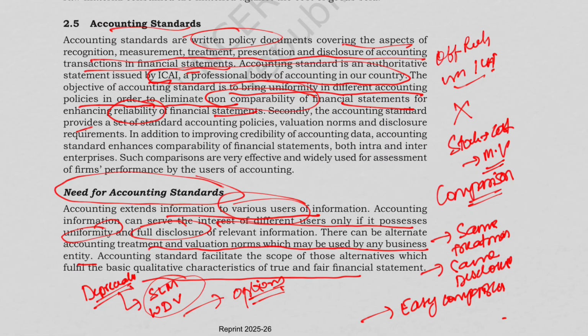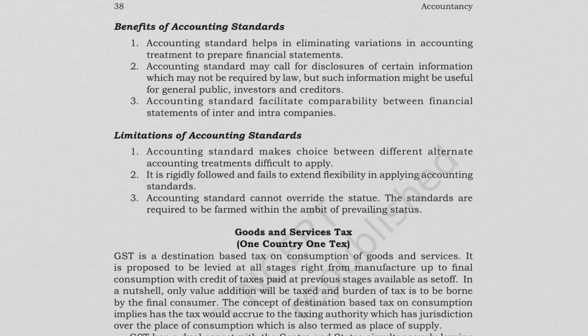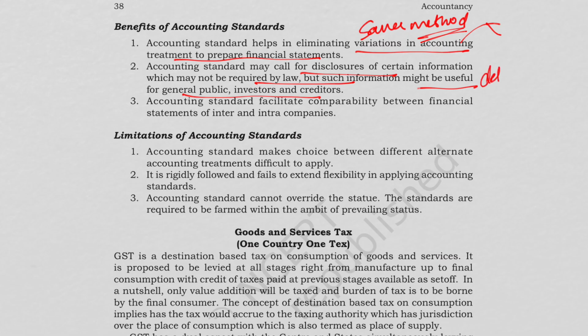Now let us further see the benefits of accounting standards. First of all, accounting standard helps in eliminating the variations in accounting treatment to prepare financial statements. Basically the same method is used by all, so variation is eliminated. Then accounting standard may call for disclosures of certain information which may not be required by law, but such information might be useful for the general public, investors as well as creditors. So sometimes law does not require detail, standards require. So thus there is more transparency.